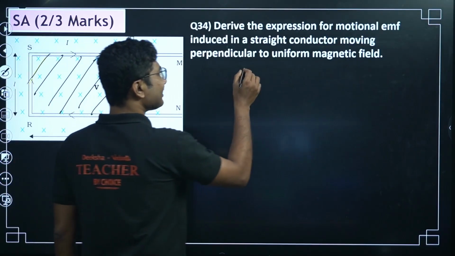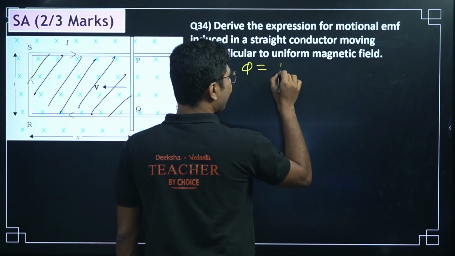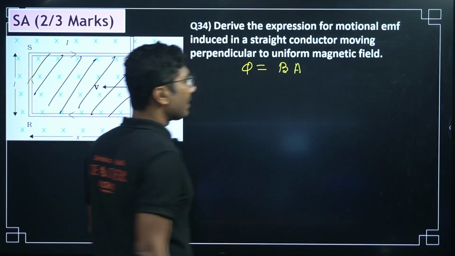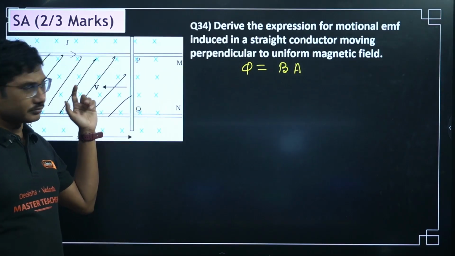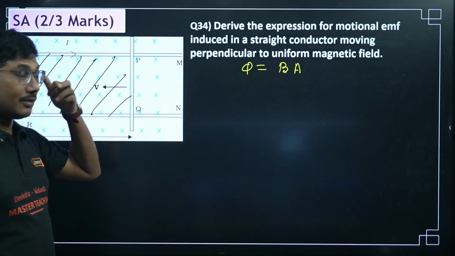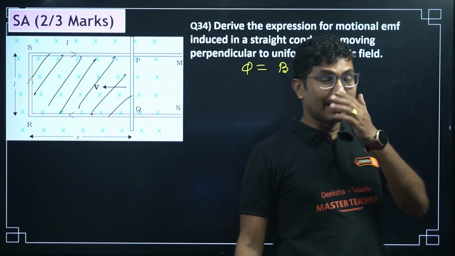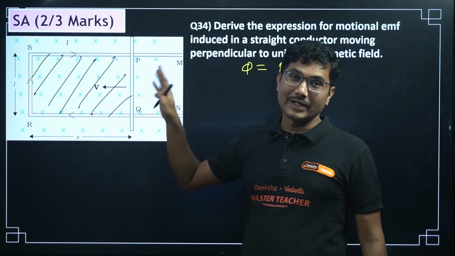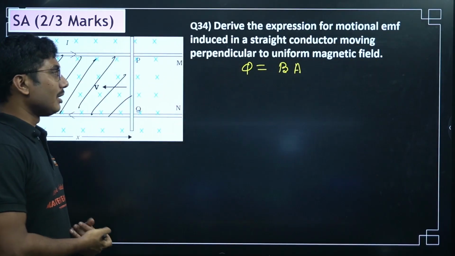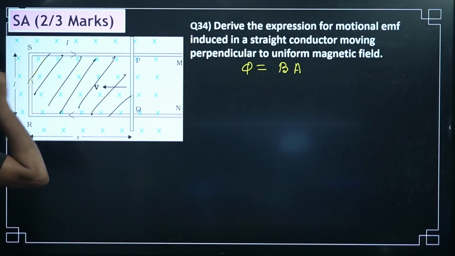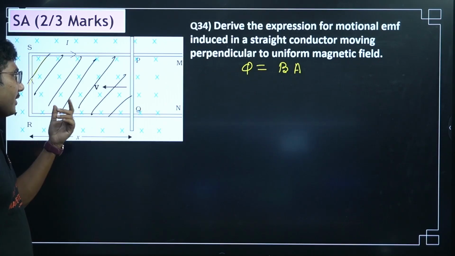Now what is the flux linked with any circuit? Flux linked with any circuit is given by the magnetic field times area. There is a cos theta involved, but here the direction is perpendicular, so we are not considering the cos theta term. Area and magnetic field are in the same direction, so cos theta is 0 in this case. Velocity is definitely perpendicular, but area and B are in the same direction.